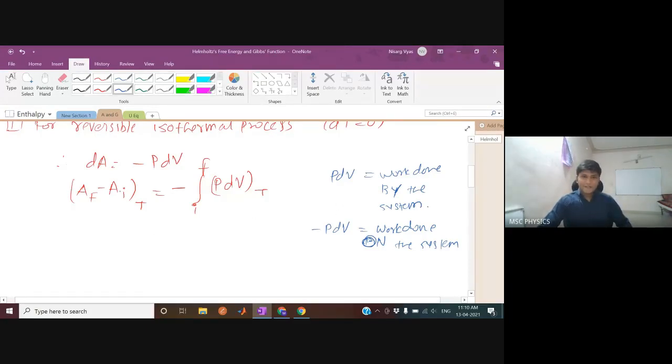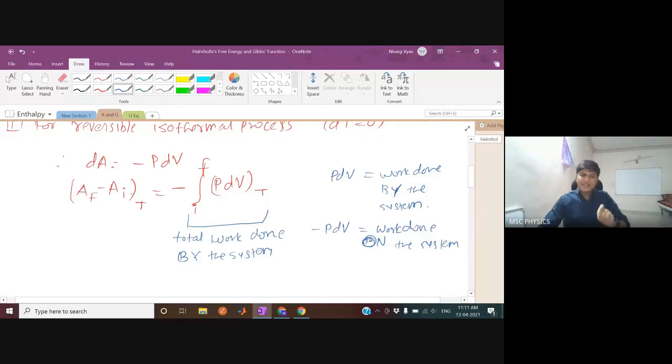Okay, so this AF minus AI is minus of this, and this part is total work done by the system. And since there is an extra negative sign in it, it means total work done on the system if this number is positive. So if AF minus AI is positive, then this whole integration denotes the work done on the system.